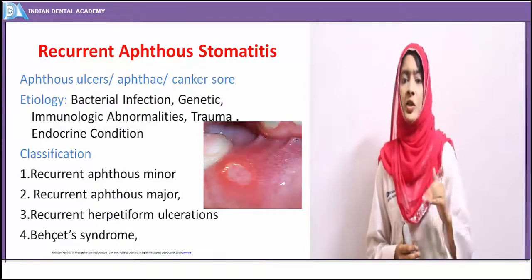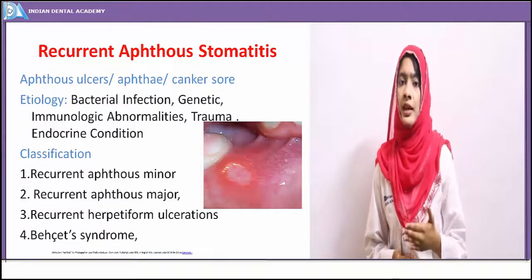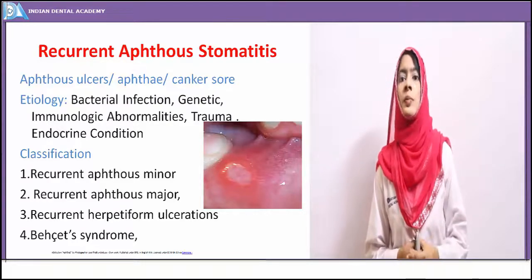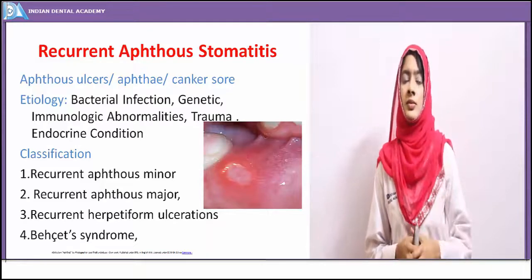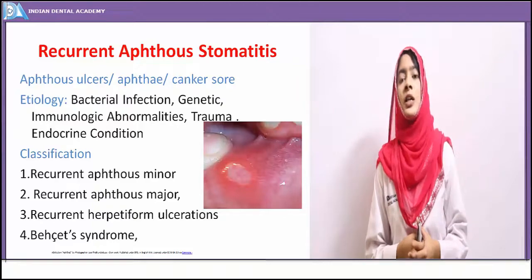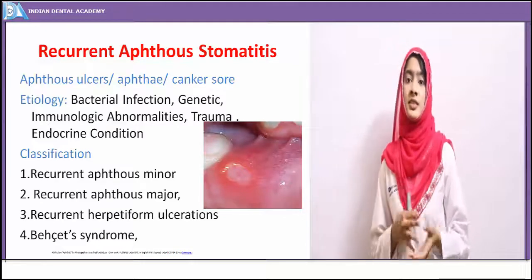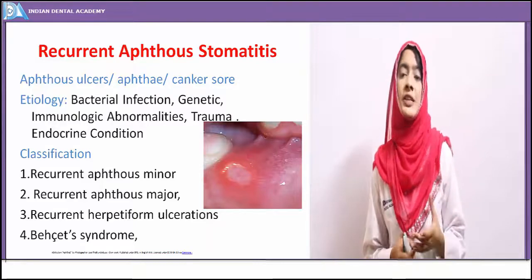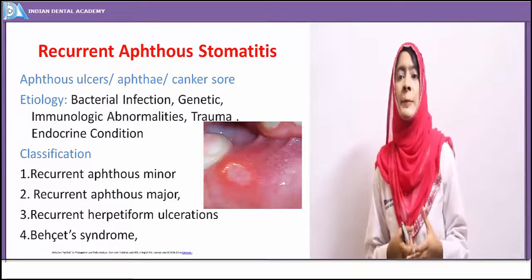And many times, hormone related changes, like in premenstrual syndrome, a lot of females show development of this recurrent aphthous ulcer. And the commonest cause is trauma, presence of a sharp tooth irritating, or a cheek bite, or a lip bite.